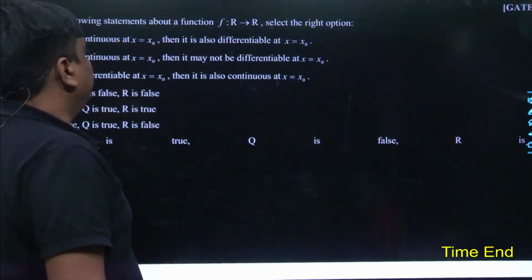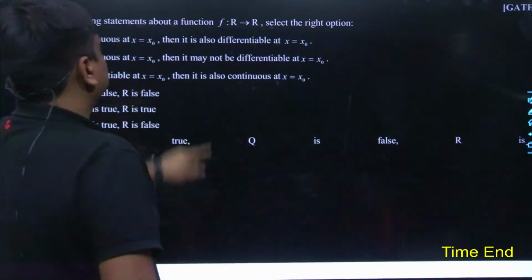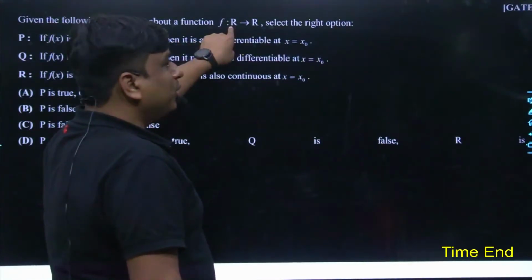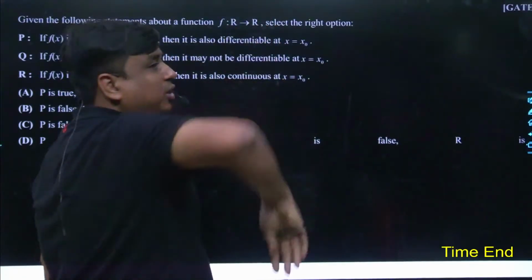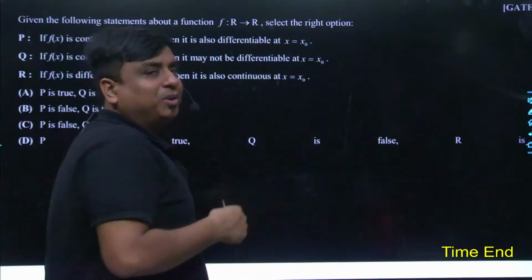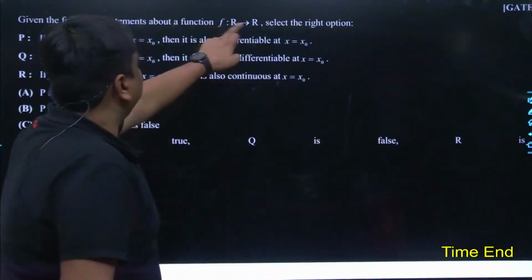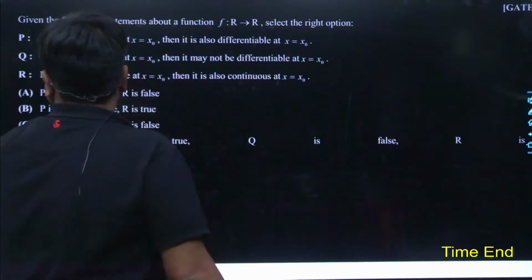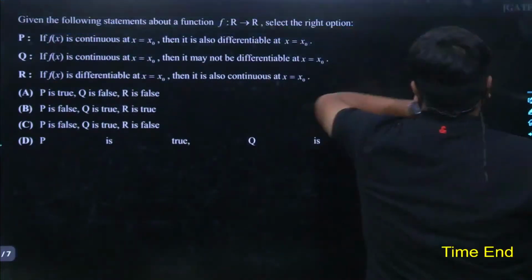Read the problem carefully and tell me what could have been the best most answer. Given the following statement about a function where a real number x is mapped to a real number y, could you really understand what exactly I wanted to communicate? That means for all possible real values of x, the function is mapping to a real value. If you don't understand, I think this is the right time I should take a few examples.